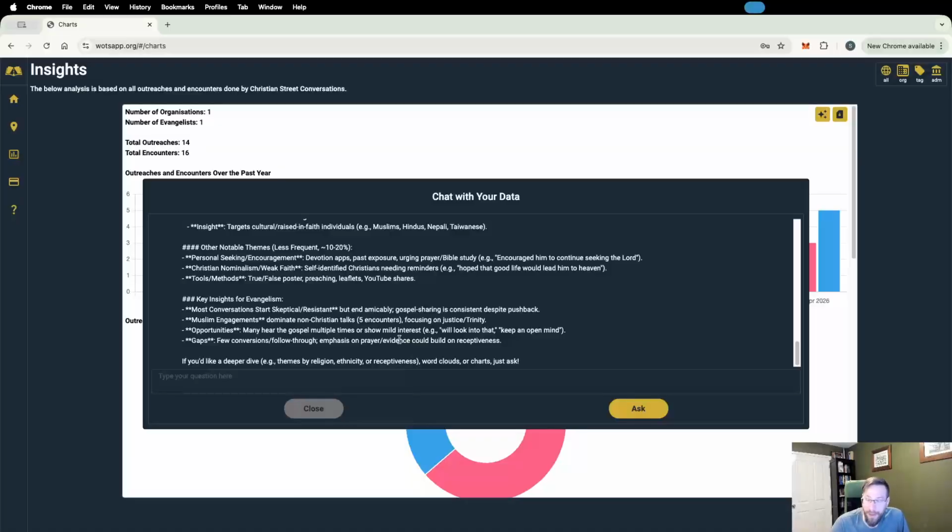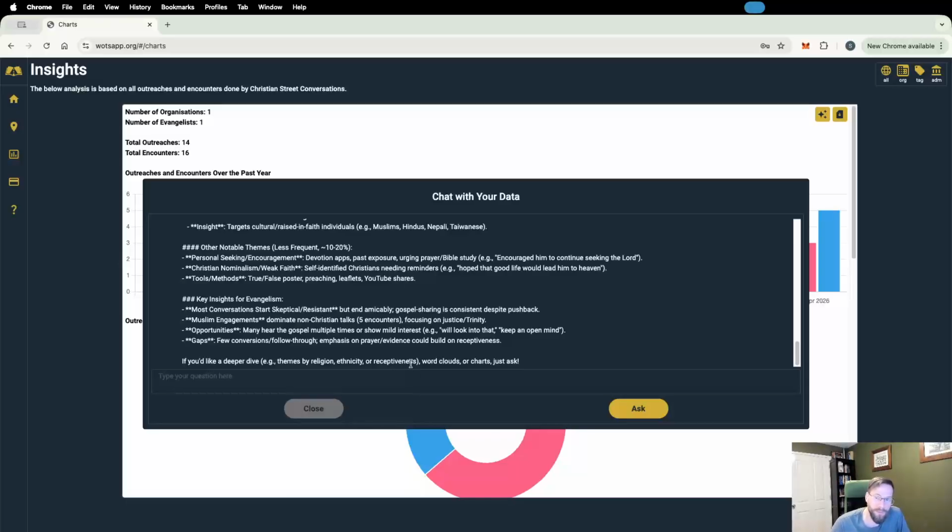Okay, well, this is great. This is obviously just 16 encounters, statistically not very significant, but enough for the AI agent to give us some themes here. Okay, great. Better than I thought it would be. Obviously, we can then deep dive into that. It's offering us to do it by religion, by ethnicity, by receptiveness, to do more correlations in that way.